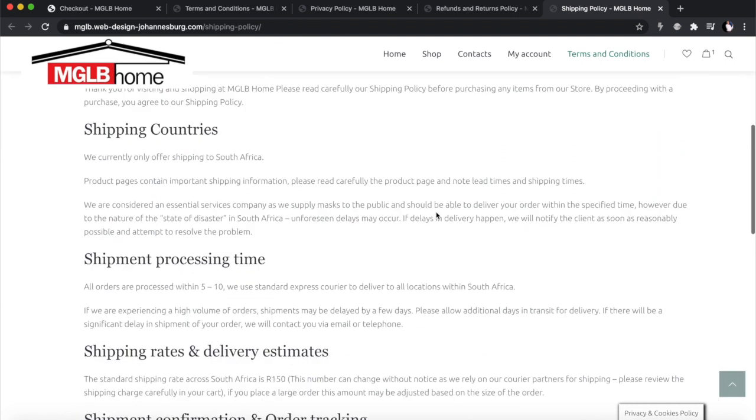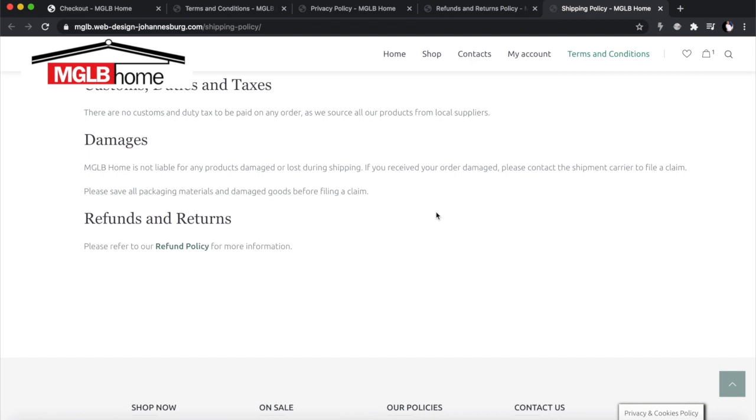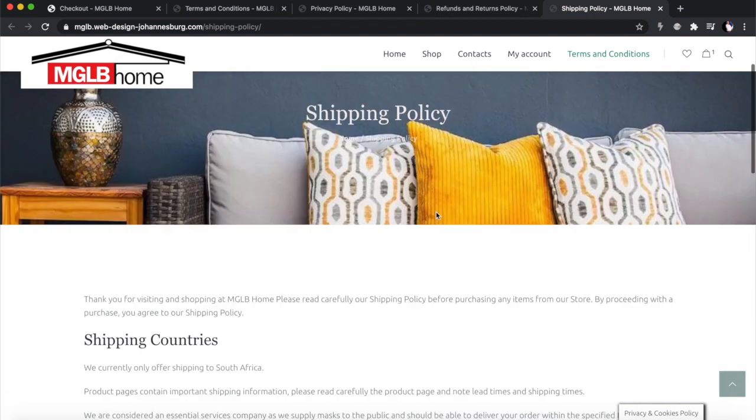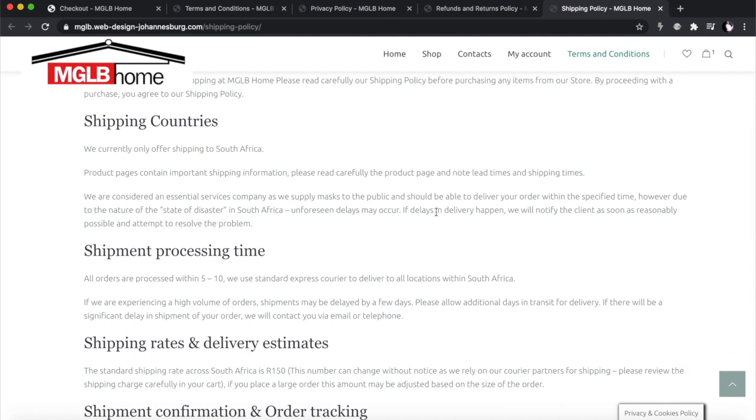And the last thing I want to discuss is the shipping policy. This also must not be forgotten, and this must not just be an attachment to your terms of service. This is a separate policy that you have to write for your business, okay? In this policy, the most important thing you must have in this document is how long it takes for people to receive their items when they purchase from your store. This is something everybody asks, and from our customer service, this is the one question we get the most. How long is it going to take? How long must I wait? This is the most important question on clients' minds. So you've got to answer this in your shipping policy document.